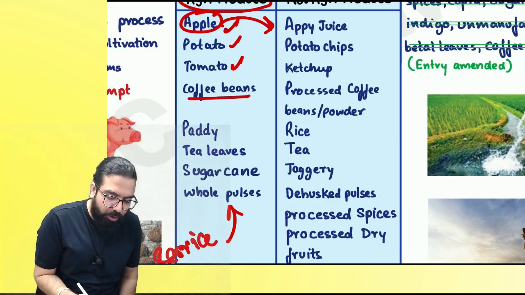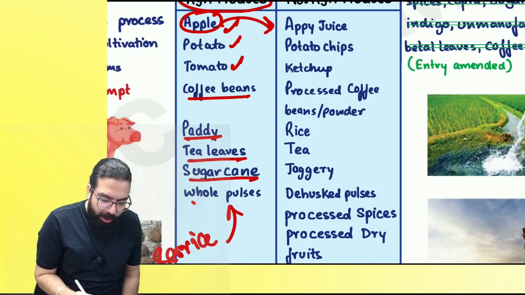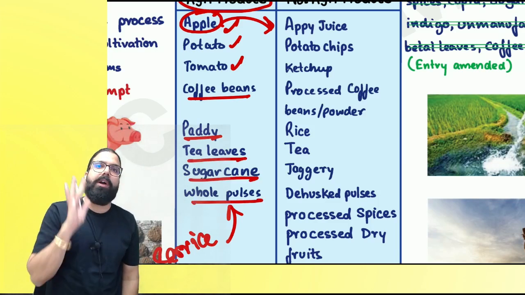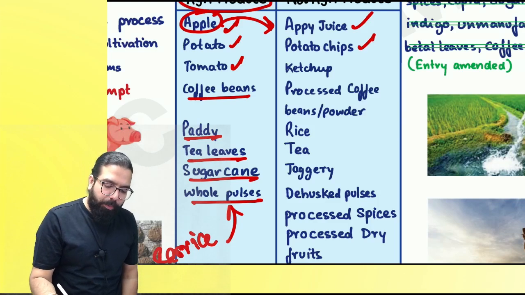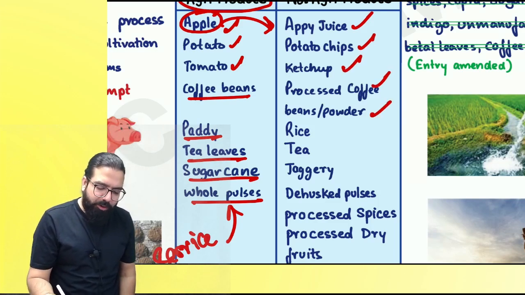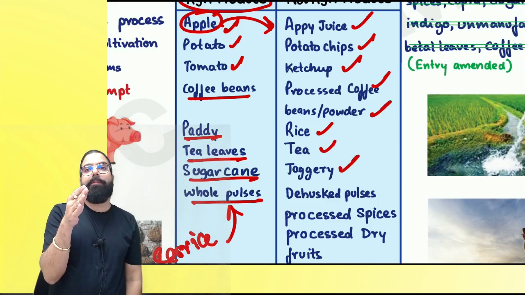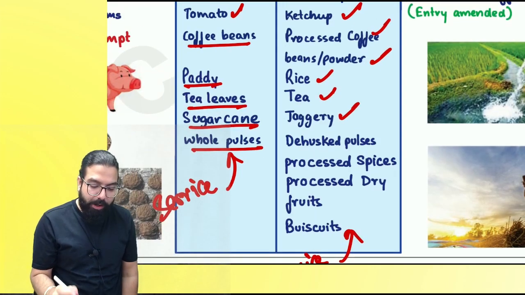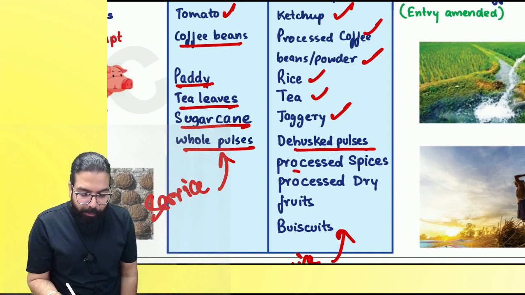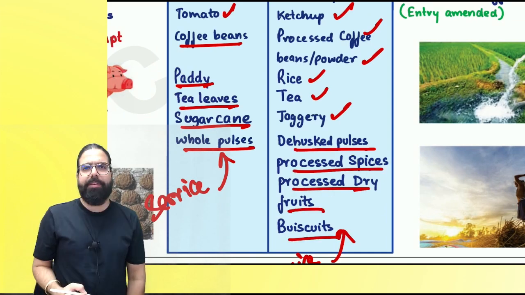These are the agricultural produce: coffee bean, paddy, tea leaves, sugar cane, whole pulses. All these are agricultural produce. Apple juice, potato chips, ketchup, processed coffee beans, powder, rice, tea. Our tea leaves became tea. Processed. Correct, everyone? Jaggery, dehusked pulses, processed spices, dry fruits, biscuits.